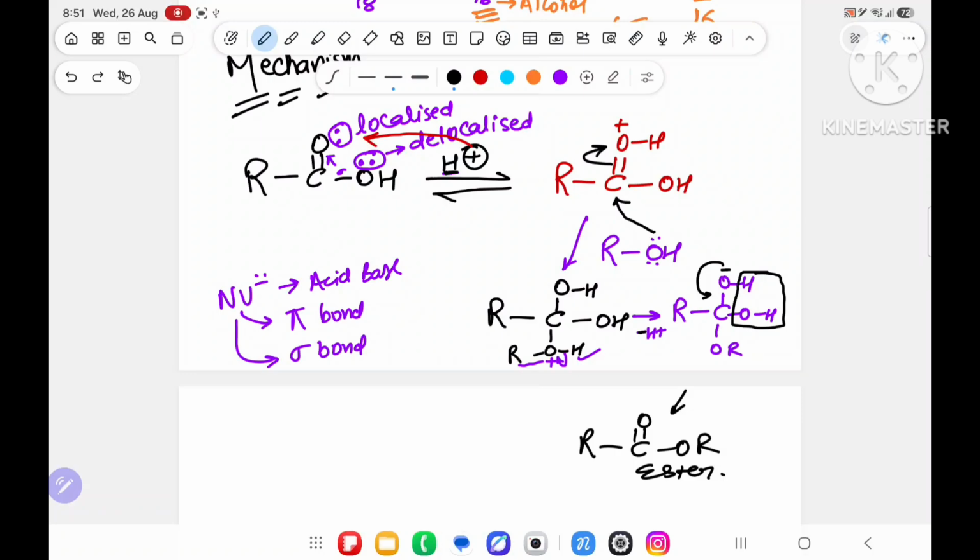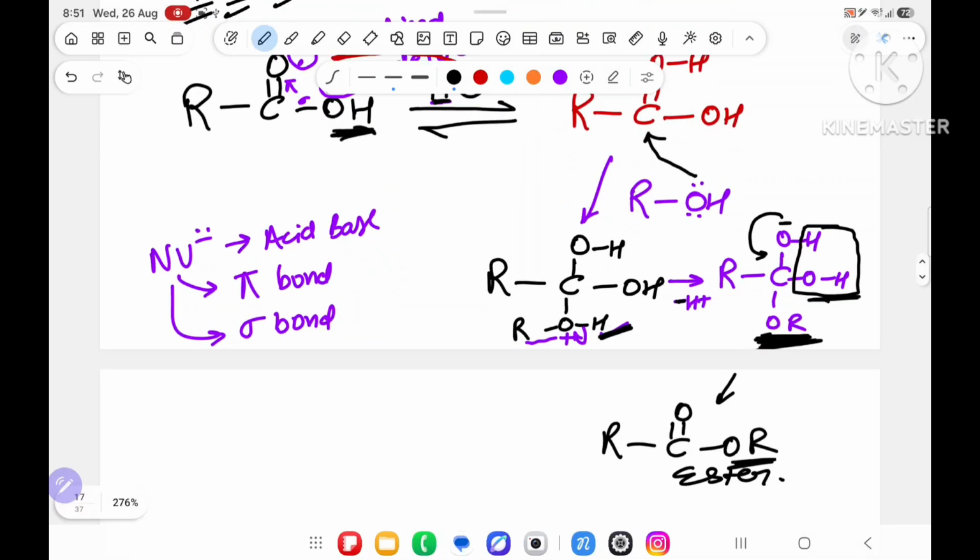The OH is going from the carboxylic acid, and H is going from the carboxylic acid too. This OH, the alcohol oxygen, stays as it is. So the alcohol is not giving OH; the carboxylic acid is giving OH, and the alcohol is only giving H. Understood the mechanism? This is esterification.